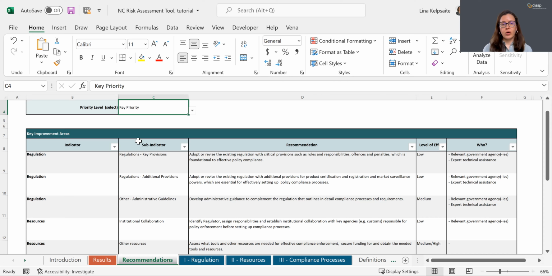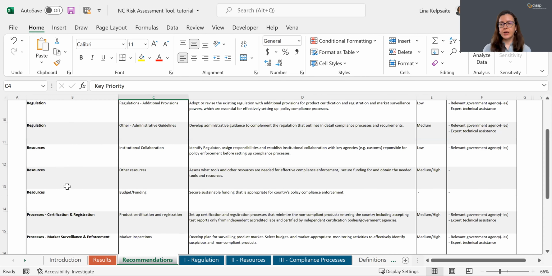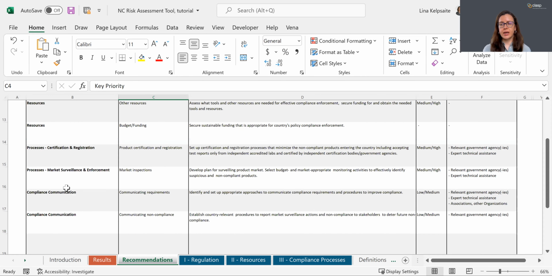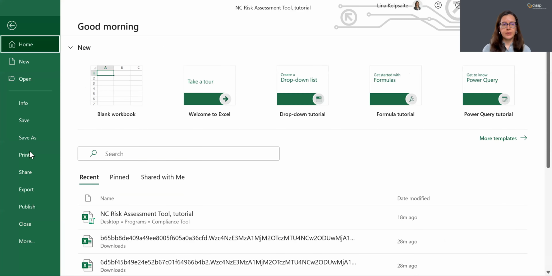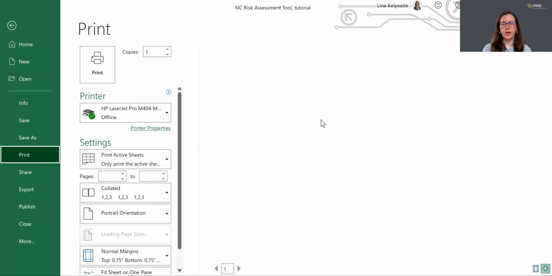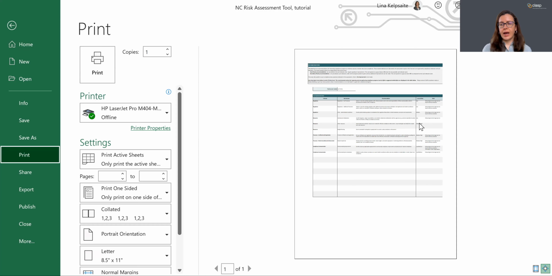For example, for my fictional country, the tool provides a total of 10 key recommendations listed in this table to improve the compliance program, and these are provided under the 5 indicators. The tool is set up so you can print the results and recommendations sheets to keep them for your record.